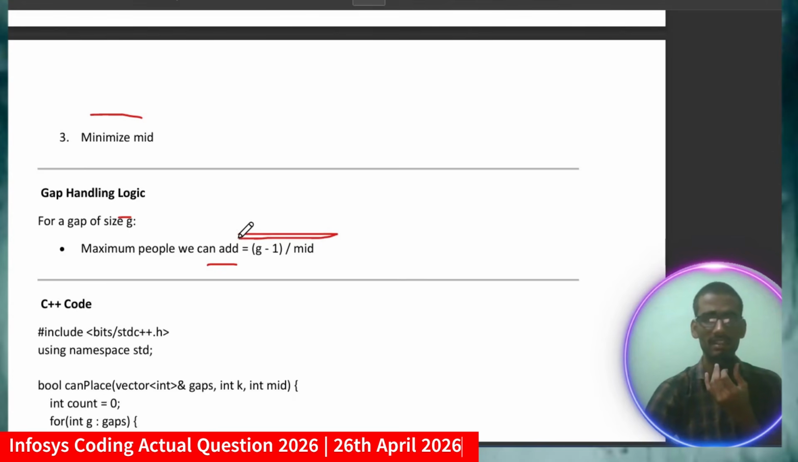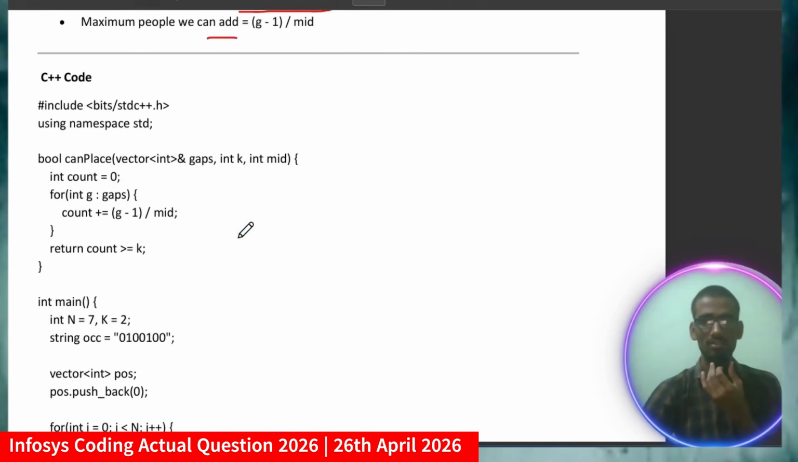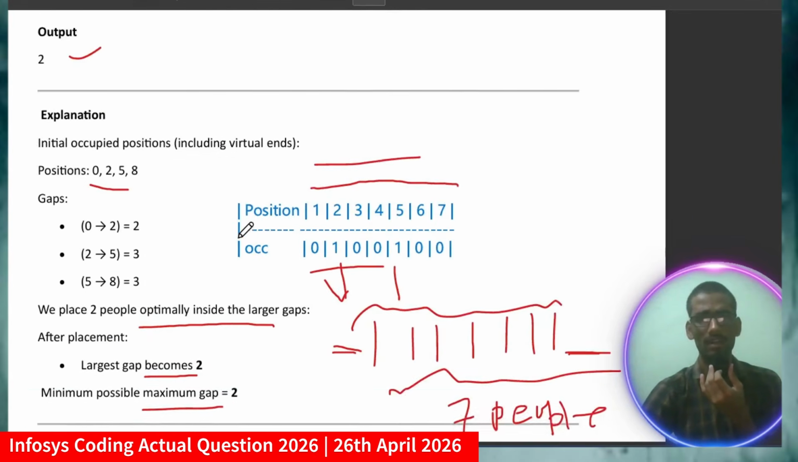Remember friends, if you are not getting the logic exactly, try to do the dry run. If you do the dry run now, you will get clarity on how you are going to solve this. So let me discuss the coding part. I hope you got it.